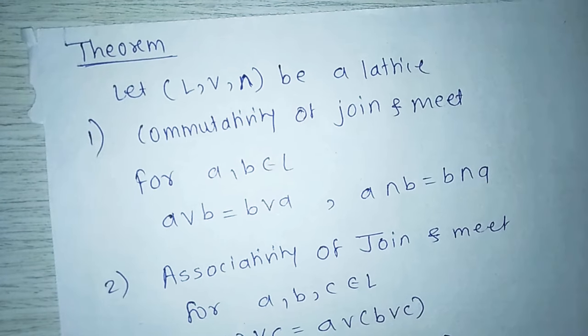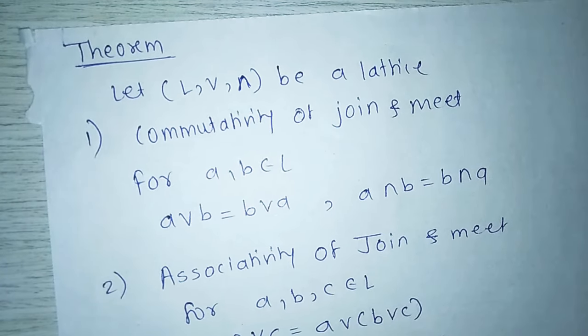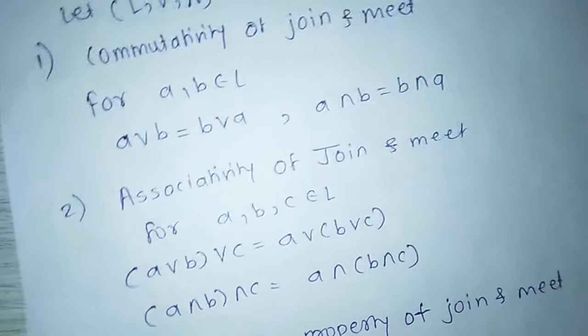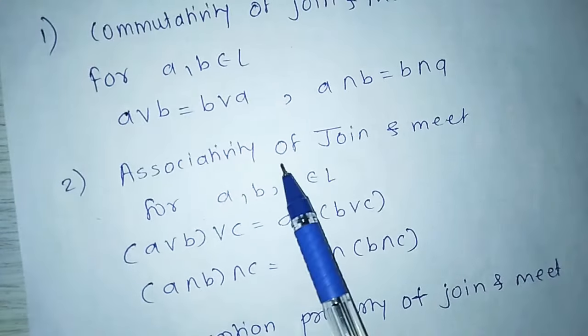First, commutativity of join and meet: for A, B belonging to L, A join B equals B join A, and A meet B equals B meet A. Second, associativity of join and meet: for A, B, C belonging to L, (A join B) join C equals A join (B join C), and (A meet B) meet C equals A meet (B meet C). Third, the absorption property of join and meet: for A, B belonging to L, A join (A meet B) equals A meet (A join B) equals A.